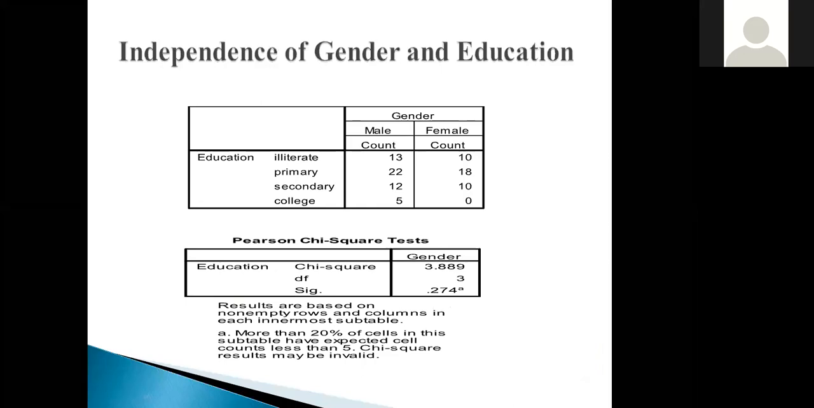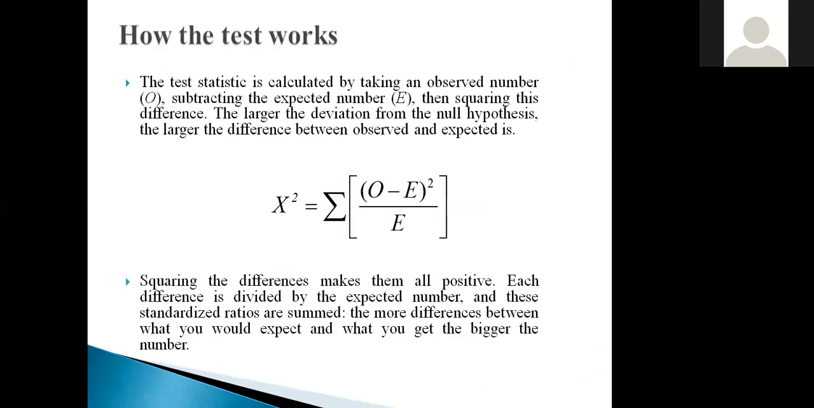Then independence of gender and education. We employ the chi-square test, but there is no relevance of gender and education because here the p-value is 0.274. That is quite high, and hence it is insignificant. They are not related, they are independent, by employing this chi-square test.